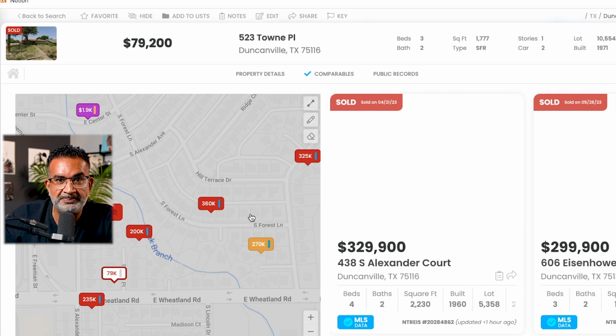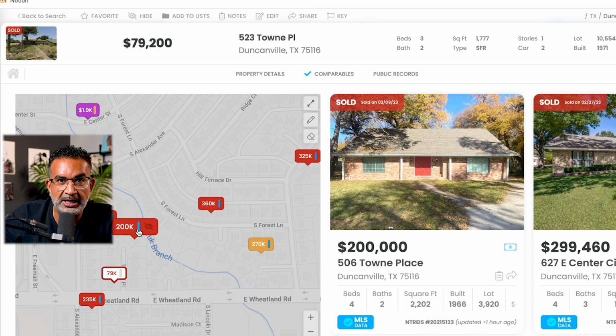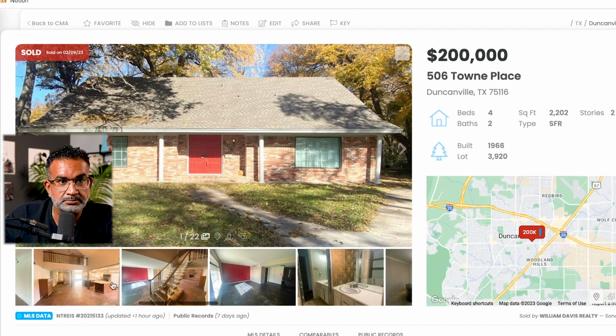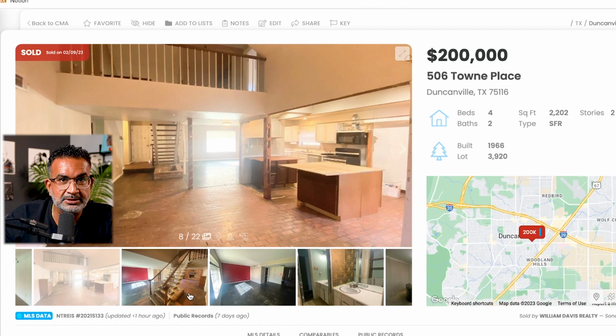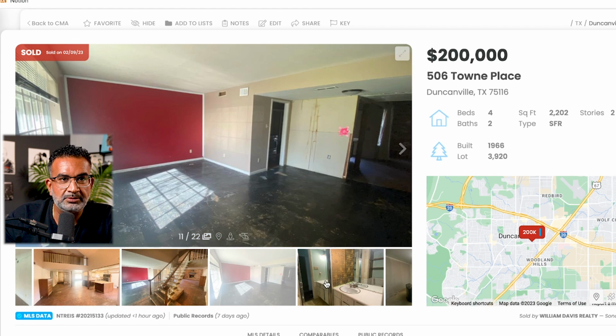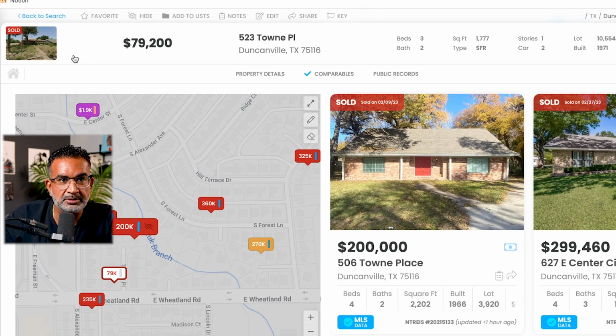So let's look at this 330. Not usable whatsoever. Let's check this 200 out here. Okay, so this one's usable. This one was sold in February of 23, so it's a little bit old for me. I prefer a more recent comp. But it sold at 200, which is kind of low, right? I mean, feels low, but let's look at the interior photos. Oh my goodness. No, this is super dated. So this is not a comp. Not a comp, Jamil. On you go.